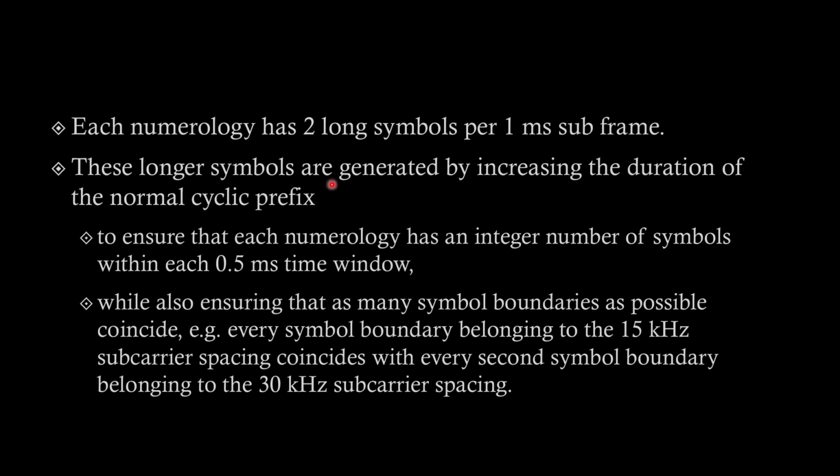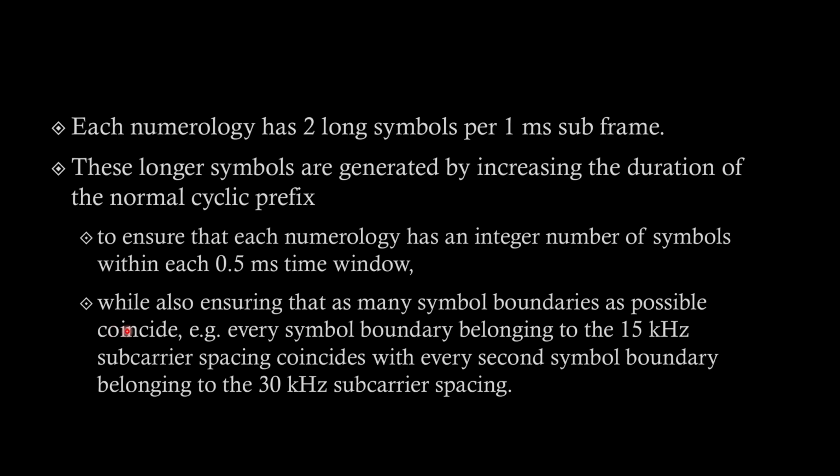These longer symbols are generated by increasing the duration of the normal cyclic prefix, but the reason is to ensure that each numerology has an integer number of symbols within each 0.5 millisecond time window. I think this reason is similar to LTE: to have an integer number of symbols within each 0.5 millisecond time window, the first symbol has a longer cyclic prefix.